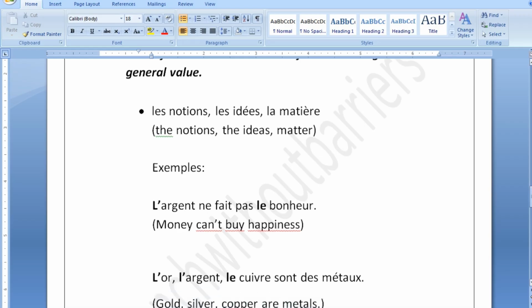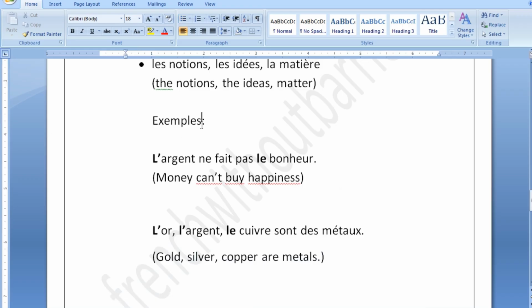Il y a des exemples ici. There are some examples here. L'argent ne fait pas le bonheur. Okay, money can't buy happiness. Now guys, money does not make us happy. You can assume that this is the meaning as well. Now guys, this is a general statement.